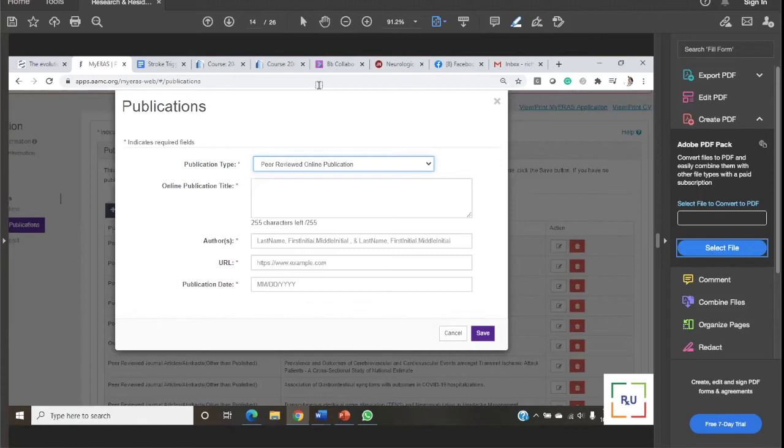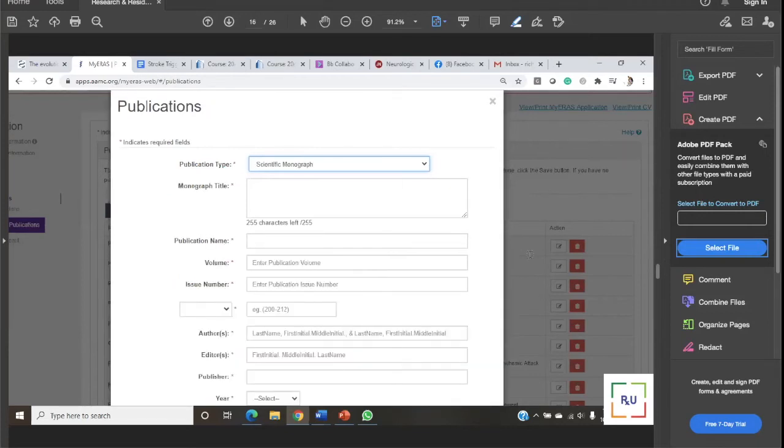Even today, if I wish, on Saturday and Sunday I have 3 hours, I take any topic and start writing on it, because it will improve your writing skill, your complexity skill, how you are going to think on it, how you are going to argue on any topic. Those skills improve by doing this type of article multiple times, and it will help you go to the higher side of journals. So peer review online and non-peer review online, both are online, with a URL. The only difference is that one is graded by peers and one is not graded by peers. That's the only difference between peer review and non-peer review.